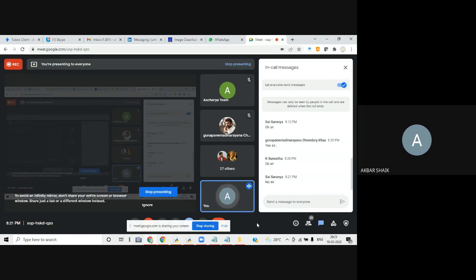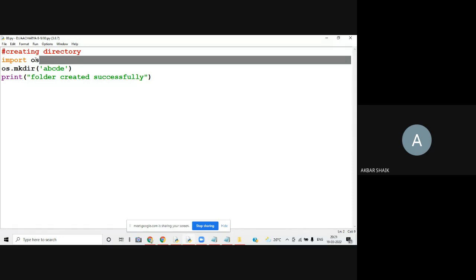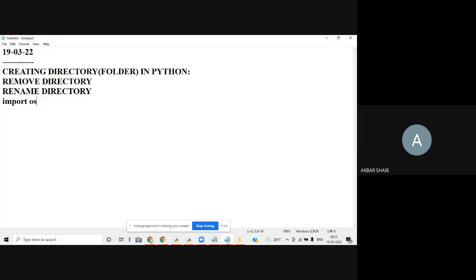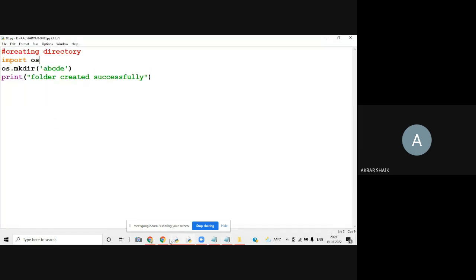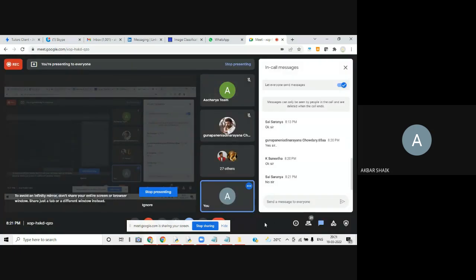Here also it is the same. If you want to use this mkdir, first we should import OS because this is written in this module OS. I think it is clear to all, right? Any doubts, please let me know if you have any doubts. Very simple logic.